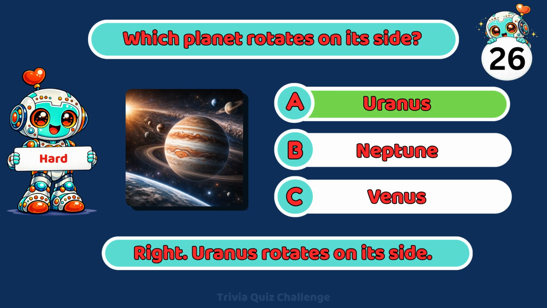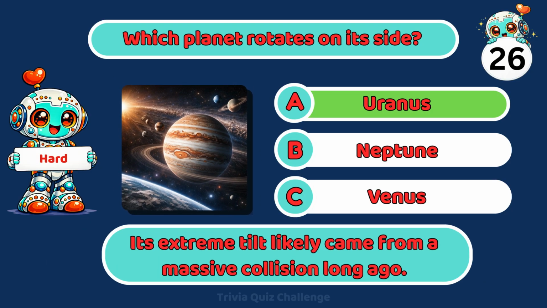Right. Uranus rotates on its side. Its extreme tilt likely came from a massive collision long ago.